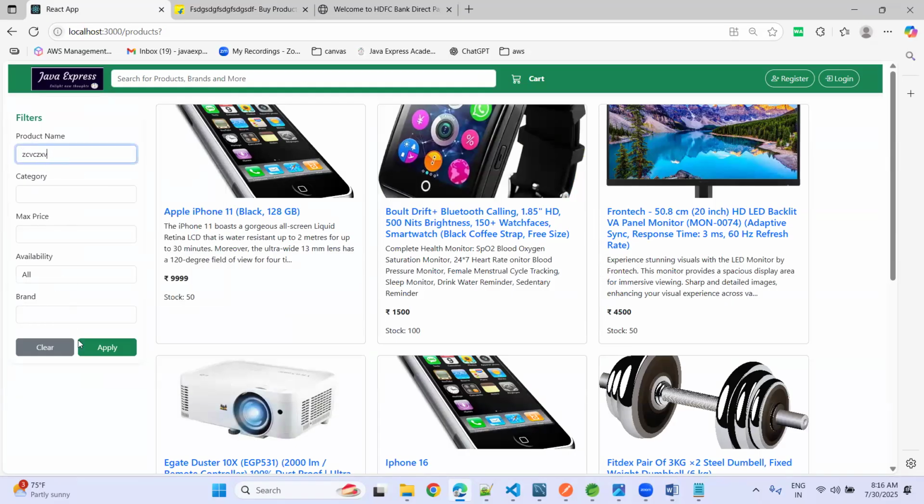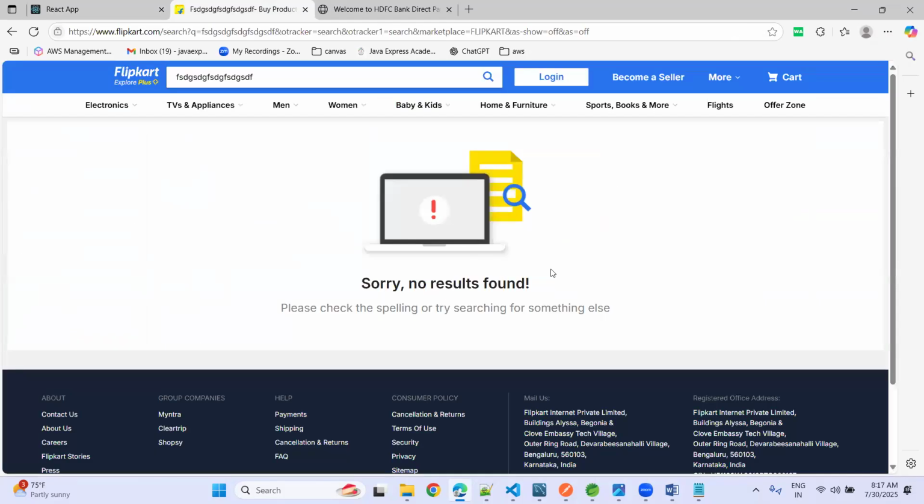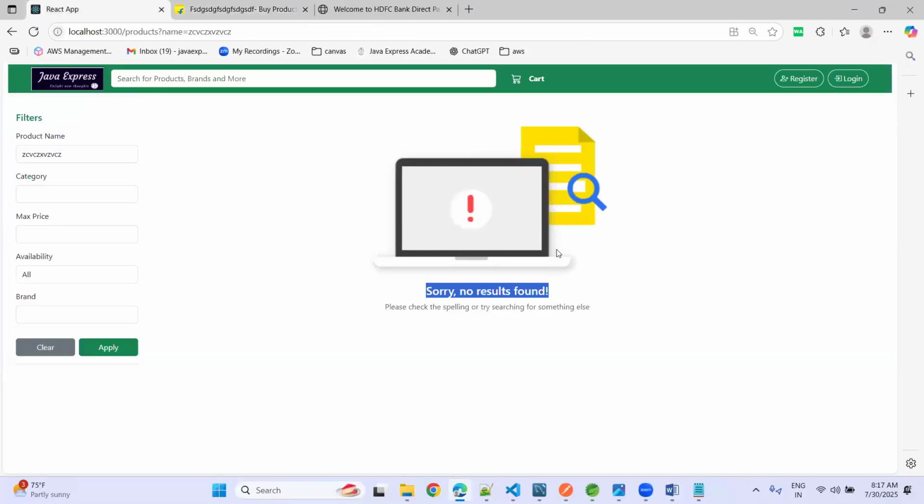Now let me click on apply. See, for some random text you give, it says no results found. It's the same thing I used here, and I'm just demonstrating how we can do it. We can even develop our own e-commerce application and design your own websites as well, guys, if you know the basic fundamentals of how to develop. It's not a very big deal to do this activity.